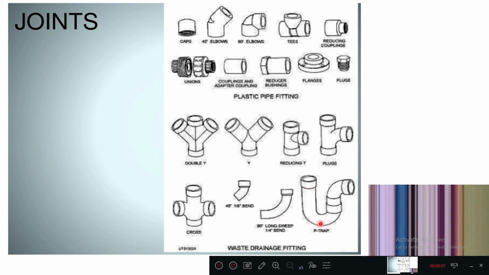Trap is one thing where almost all the time some water is always there, such that foul gases will not pass through, that is why you call it a trap, P trap. So it avoids the smell in the toilets. Now we have unions, couplers, reducers, flanges, plugs, T's, elbows, different degree elbows and end caps. So these many joints are there.